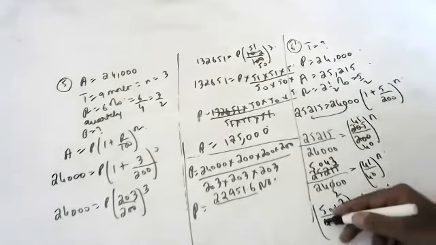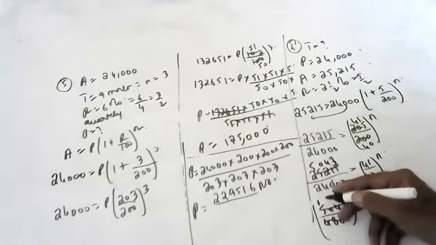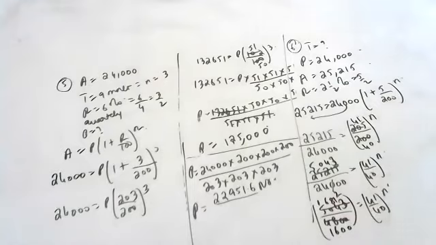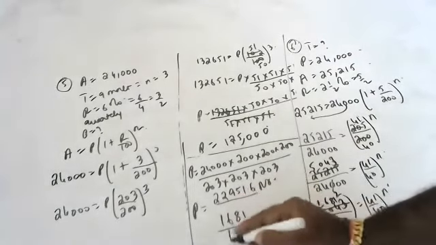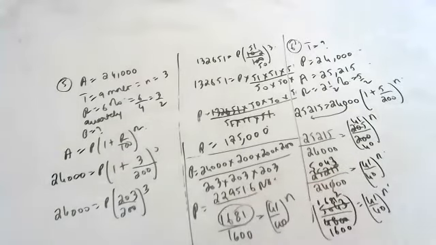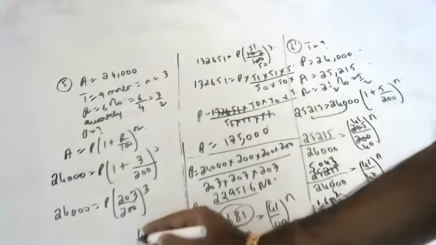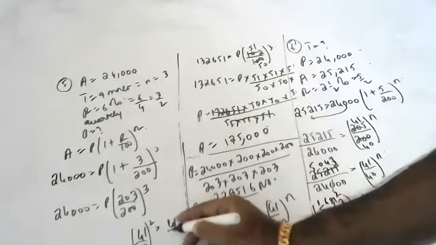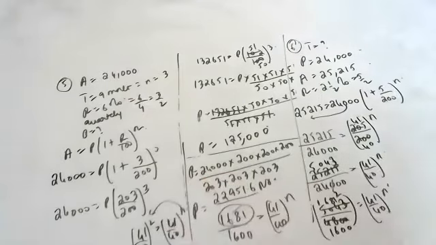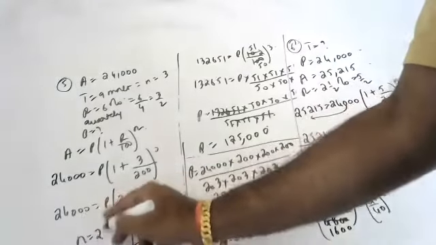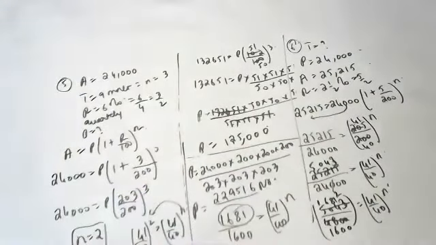Okay, no problem. So 3 ones are 3, 3 6s are 18, and so on. So 1681 by 1600 is equal to (41 by 40) to the power of n. 1681 I can write as 41 square, 1600 I can write as 40 square. So (41 by 40) square is equal to (41 by 40) to the power of n. As the bases are the same, powers can be equated, so n is equal to 2. In 2 years, this will happen.